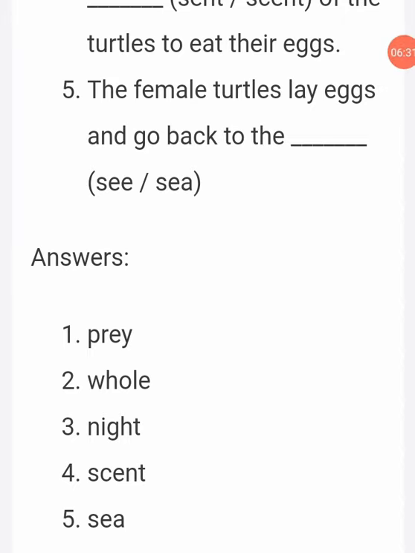Okay, so children, see the answers are here. You have to mark. First one P-R-E-Y, second one W-H-O-L-E, third one N-I-G-H-T, fourth one S-C-E-N-T, then the last one is S-E-A.